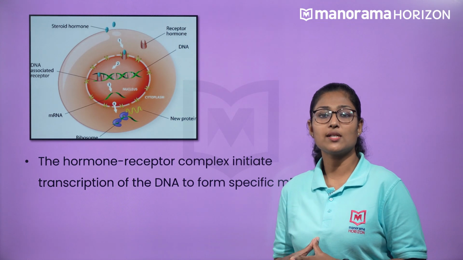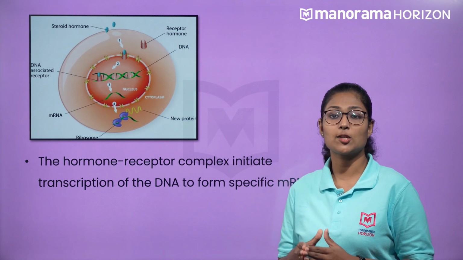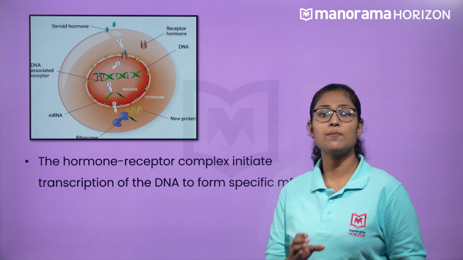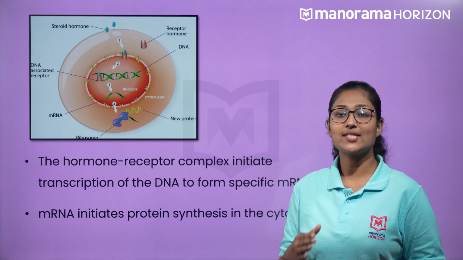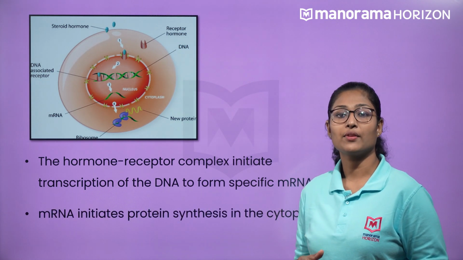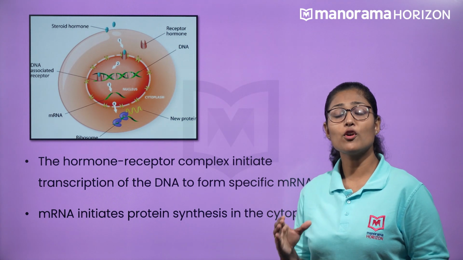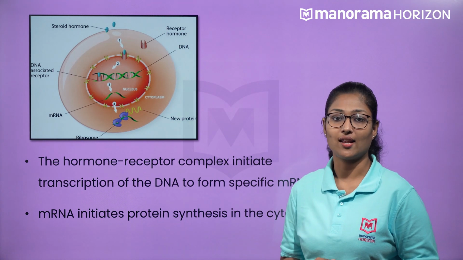The hormone receptor complex initiates transcription of the DNA to form specific mRNA. The mRNA initiates protein synthesis in the cytoplasm, and the protein causes a few biochemical changes in the cell.